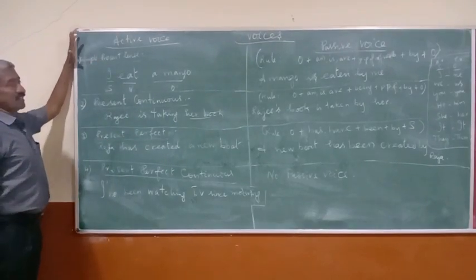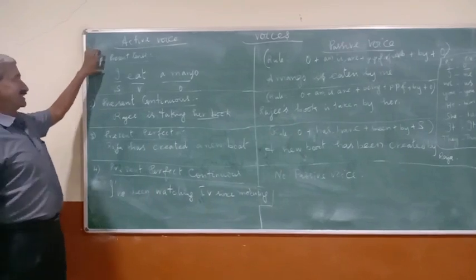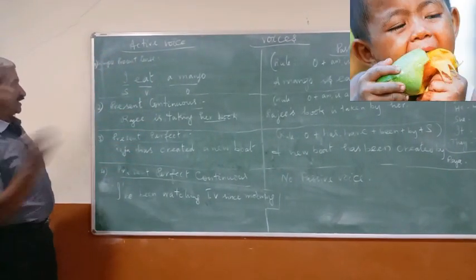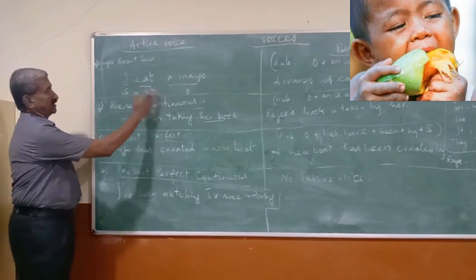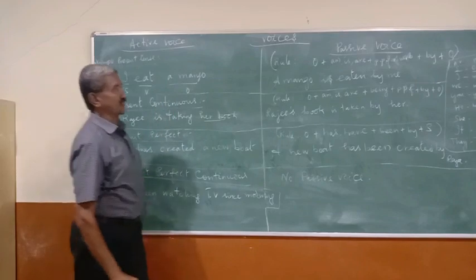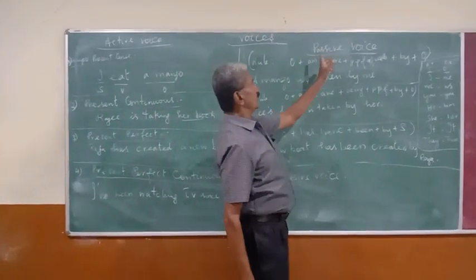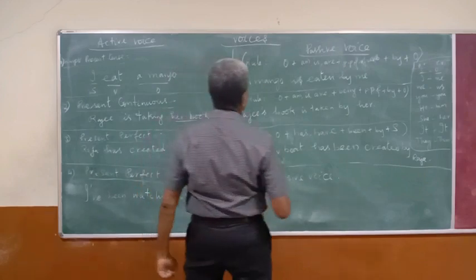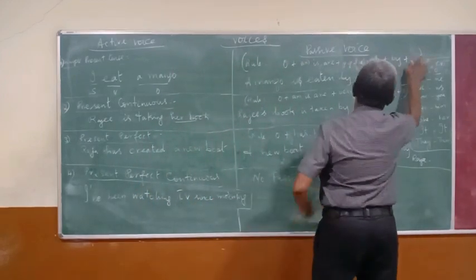Active. See, let us see right from the simple present tense. I eat a mango. Separate: subject, verb, object. I is the subject, eat is the verb, a mango is the object. When we want to change into passive, what will we have to do? What will we have to do? Verb will have to come.